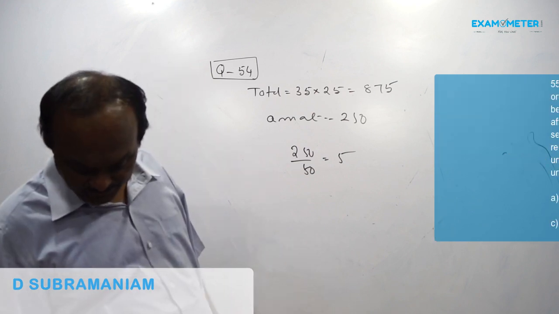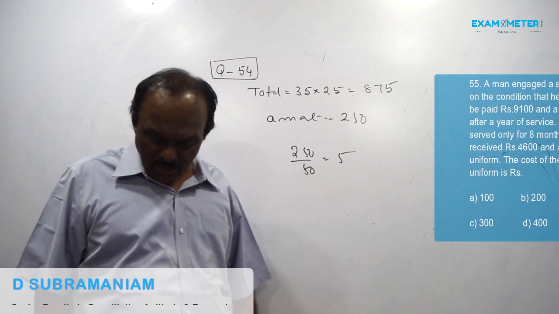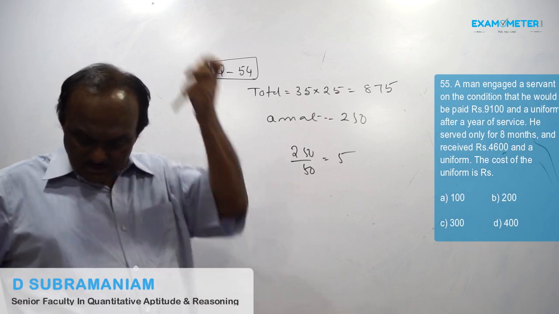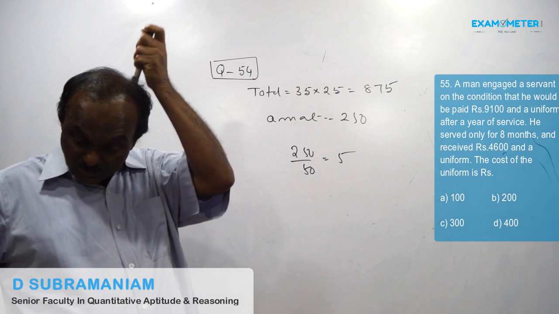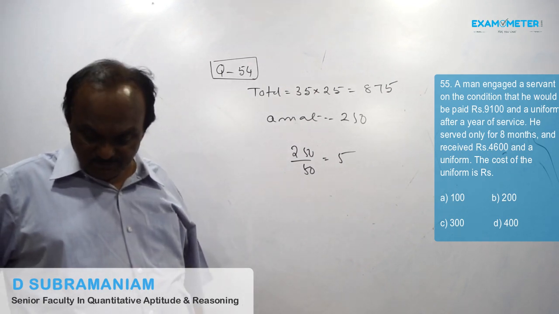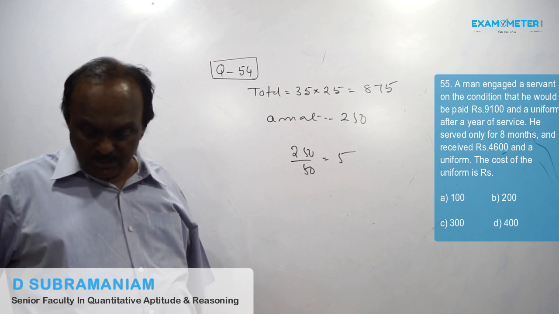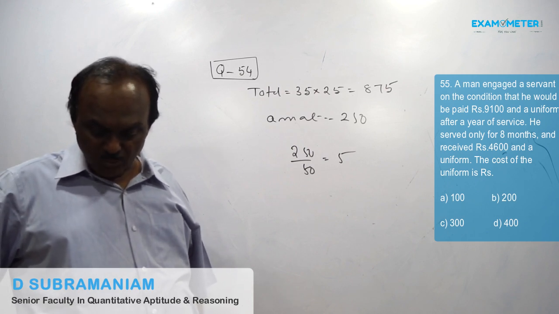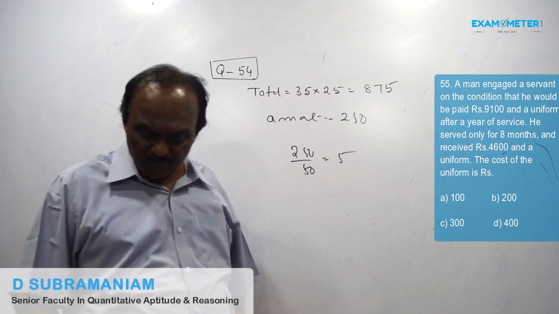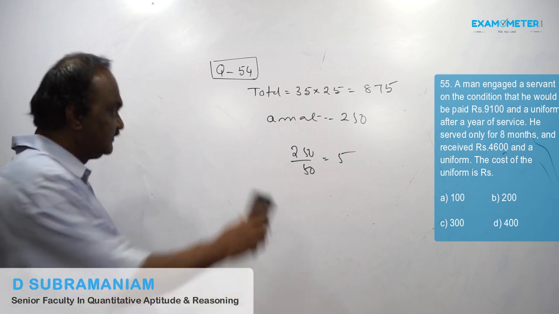Number 55. A man engaged a servant on the condition that he would be paid rupees 7100 and a uniform after 1 year of service. He served only for 8 months and received rupees 4600 and a uniform. The cost of the uniform is rupees?